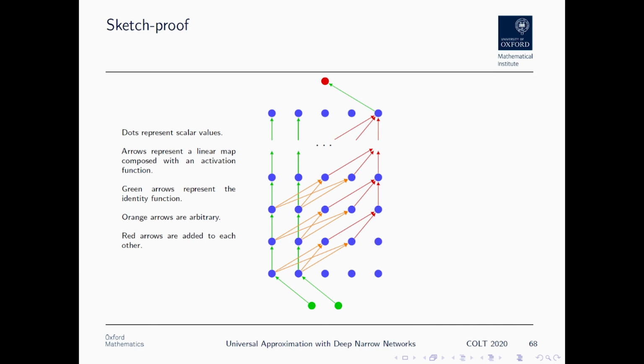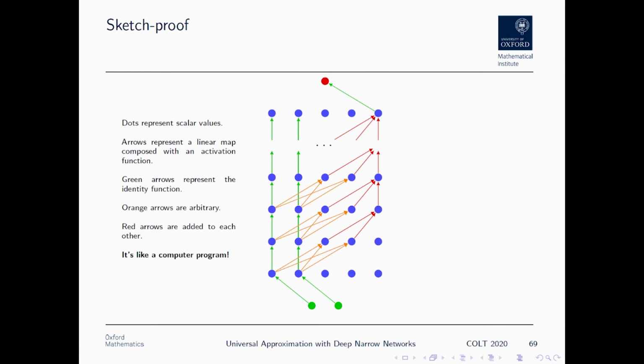So at this point, I think it's this intuition that we're using here, that we can add up lots and lots of little things in order to approximate any function. This is actually the same intuition as applies in the classical version of the theorem. Because in the classical version of the theorem, we had this one hidden layer, and every neuron in the hidden layer did some small amount of computation. Then the output layer added them all up. And it's the same thing here. We do lots and lots of little bits of computation and add them all up.